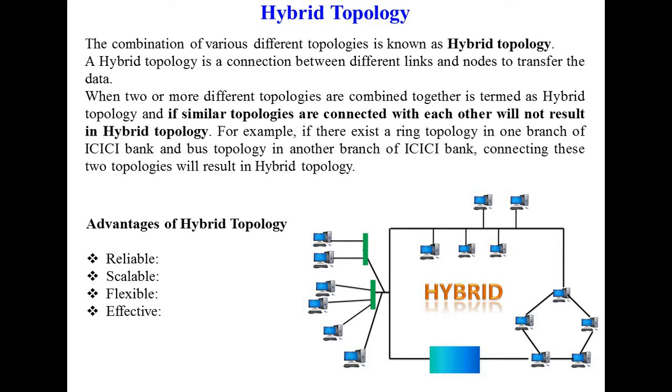It means two star topology को अगर हमने combine कर दिया, two bus topologies को अगर हमने merge कर दिया, तो हम उसको hybrid topology नहीं कह सकते. For example, if there exists a ring topology in one branch of ICICI Bank, bus topology in another branch of ICICI Bank, connecting these two topologies will result in hybrid topology. Okay, I think it is clear. Two different types of topology are merged, result is hybrid topology. Reliable होता है, scalable होता है, flexible होता है, effective होता है. I think this topic is clear.